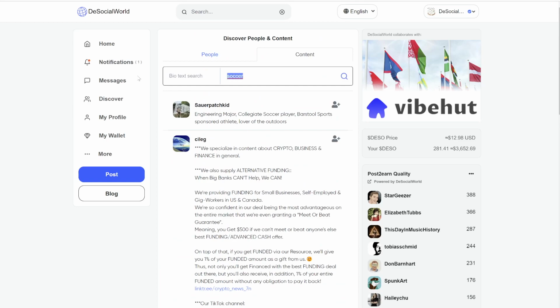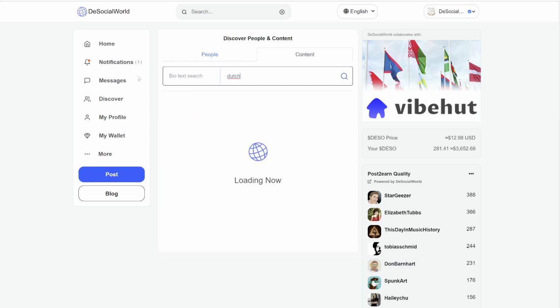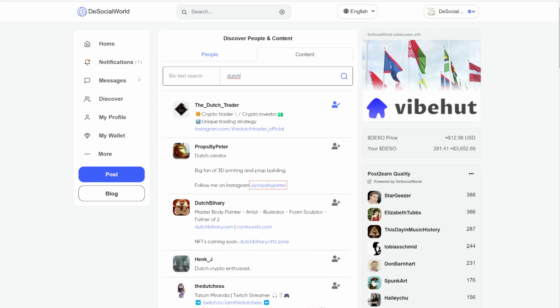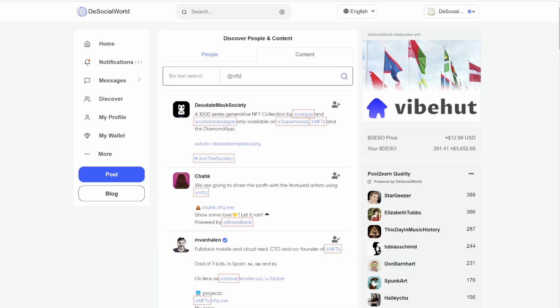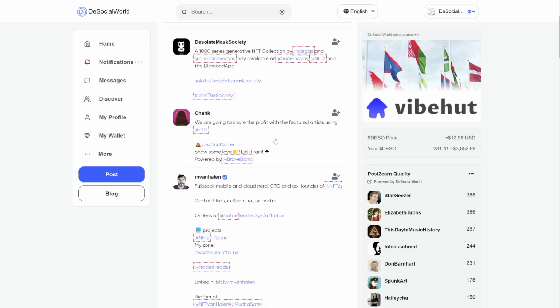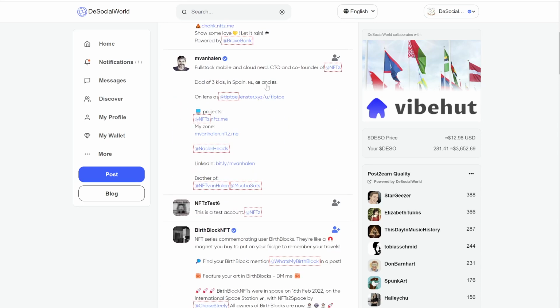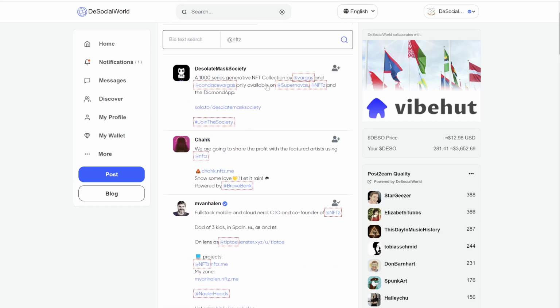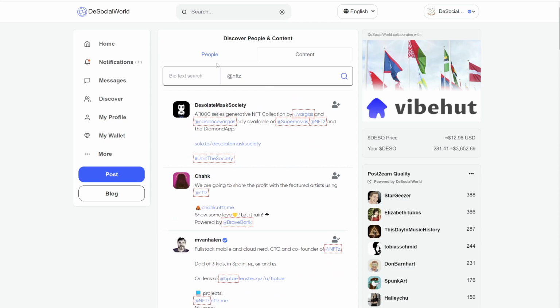But you could also choose like finding people who speak the same language, like Dutch. You get a list of people here. Or look for people who have an interest in a similar application like NFTC, and you'll quickly find a list of people to follow. So this feature will allow people to discover other people. It will allow people to discover content on DeSo.